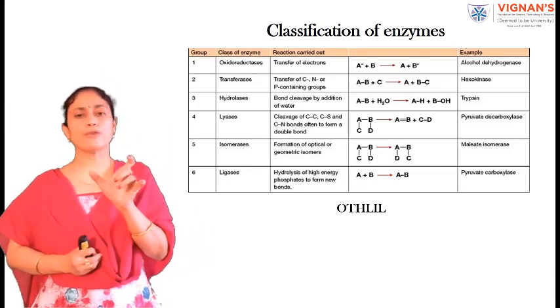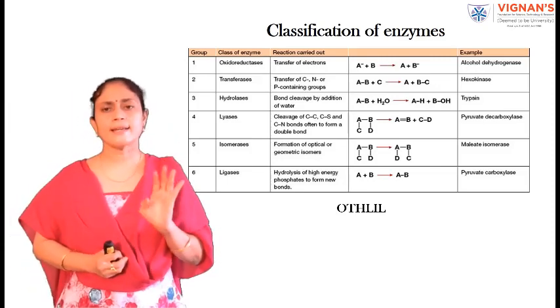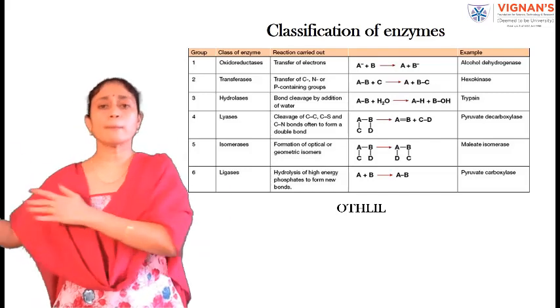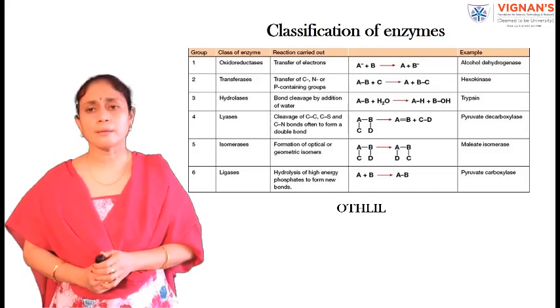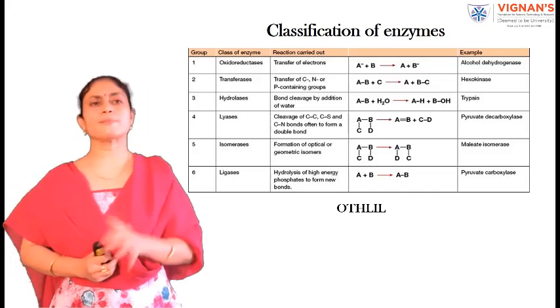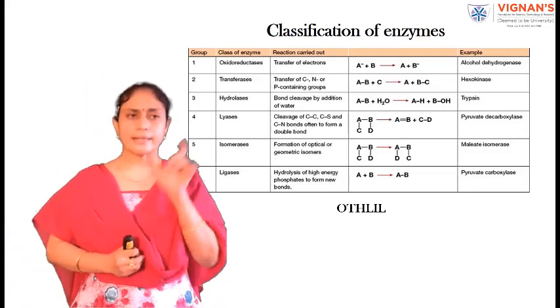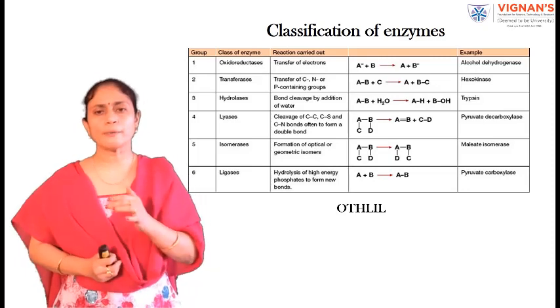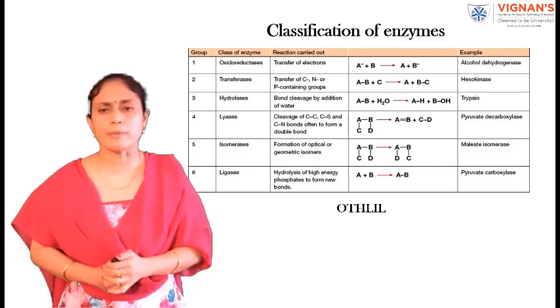These enzymes are involved in cleavage of C-C, C-S and C-N bonds, often to form a double bond in the product. Examples are pyruvate decarboxylase. The fifth class of enzymes are isomerases. These enzymes are involved in formation of optical or geometric isomers.